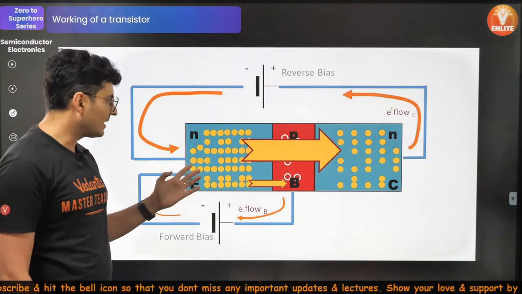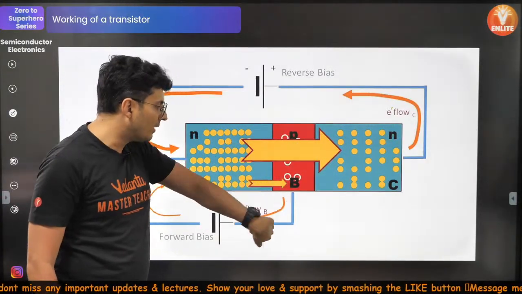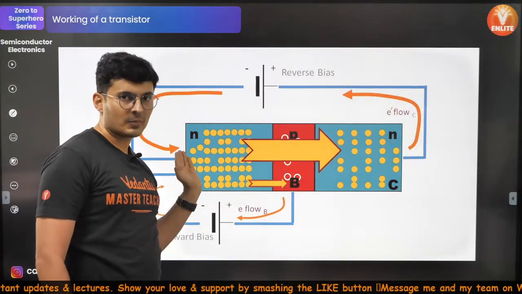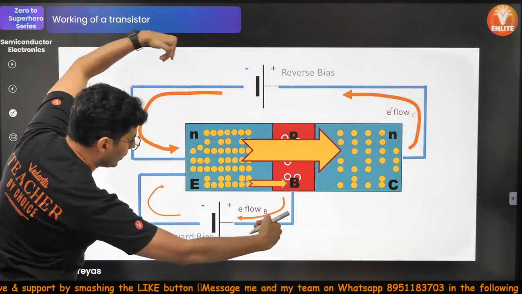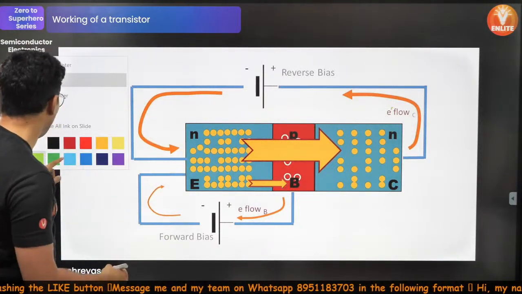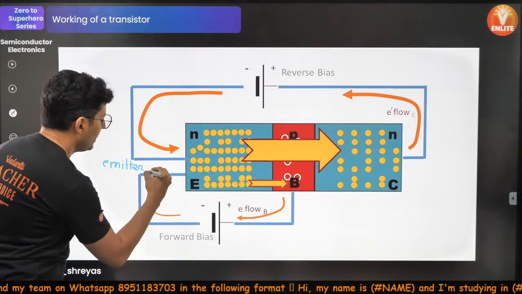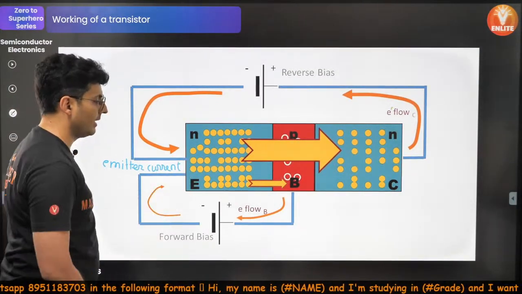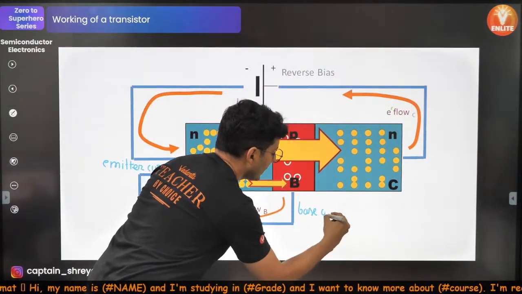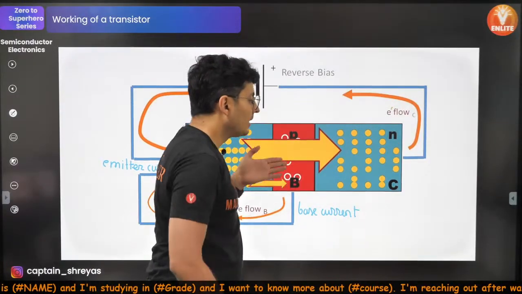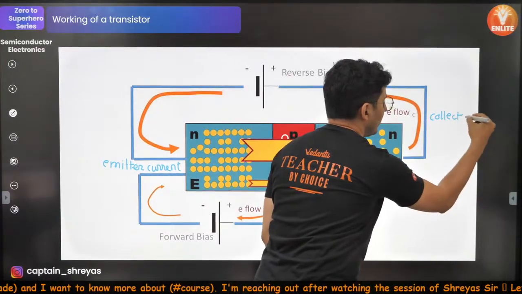So, in this whole process, what has happened? The electrons which go from here to here, part of them go here, but the rest of them go like this. So notice, the electrons coming here form the emitter current. These electrons coming over here form the base current. The electrons coming out from here form the collector current.